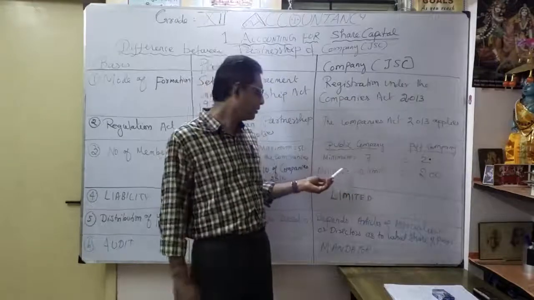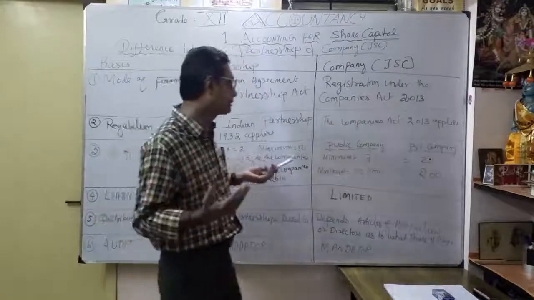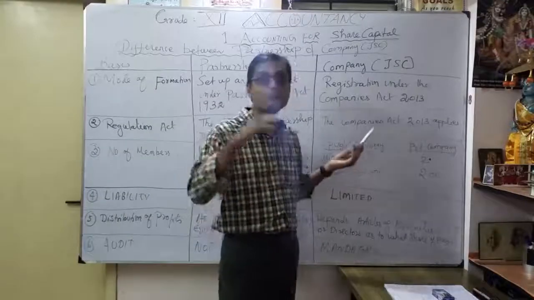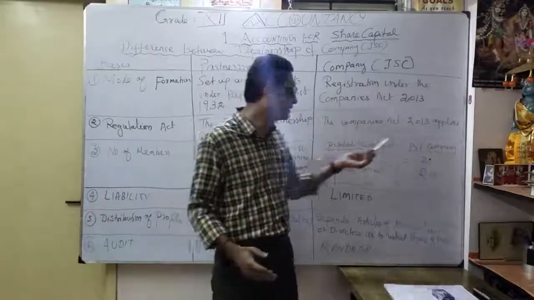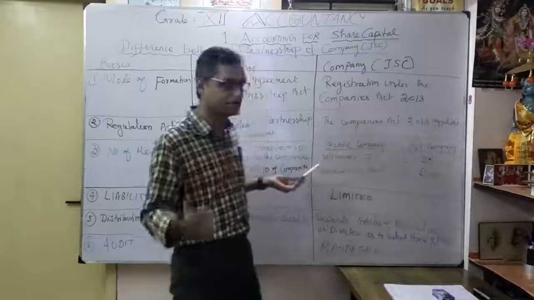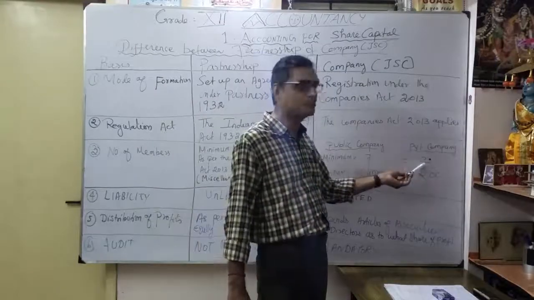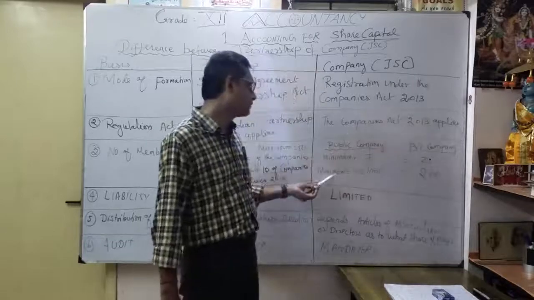They have not mentioned a maximum. Anyone can become a member. There is no restriction for the maximum. But as a private company, up to 200 only. I repeat once again: the public company minimum is 7, the private company minimum is 2, and similarly the maximum is no limit for public.